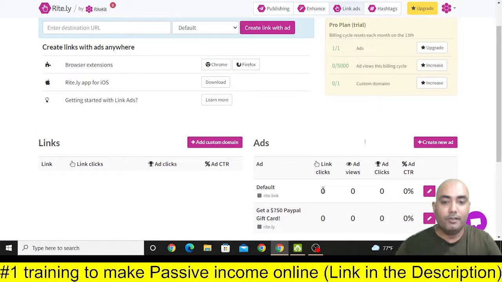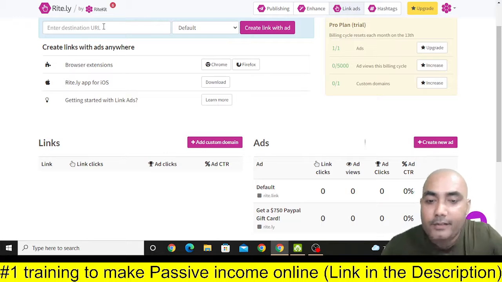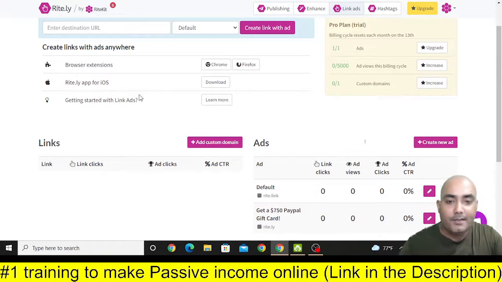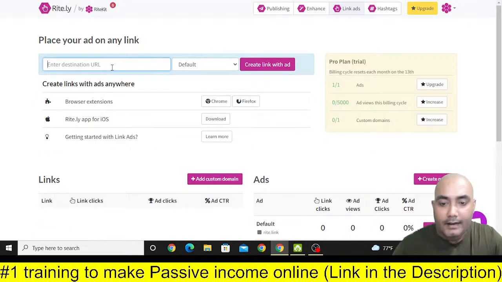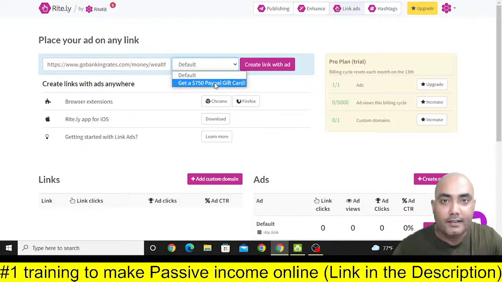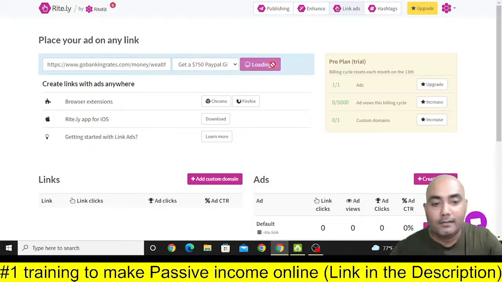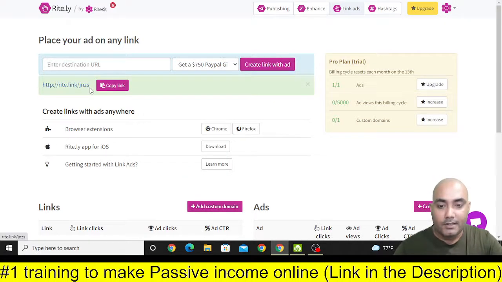Okay, so now you need to create an ad by entering the destination URL. Once this step is finished, you can copy this article and paste it here, and select this get $750 PayPal gift card, and then click on create link with ad. So now let's wait for some time. So now this is the link which will open this article with your evil pop-up. Okay, so now let's click on this and let me show you.